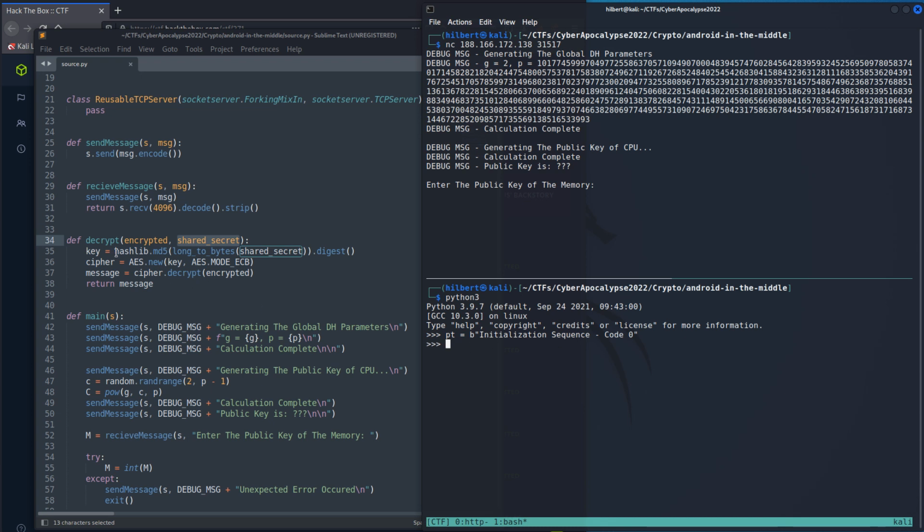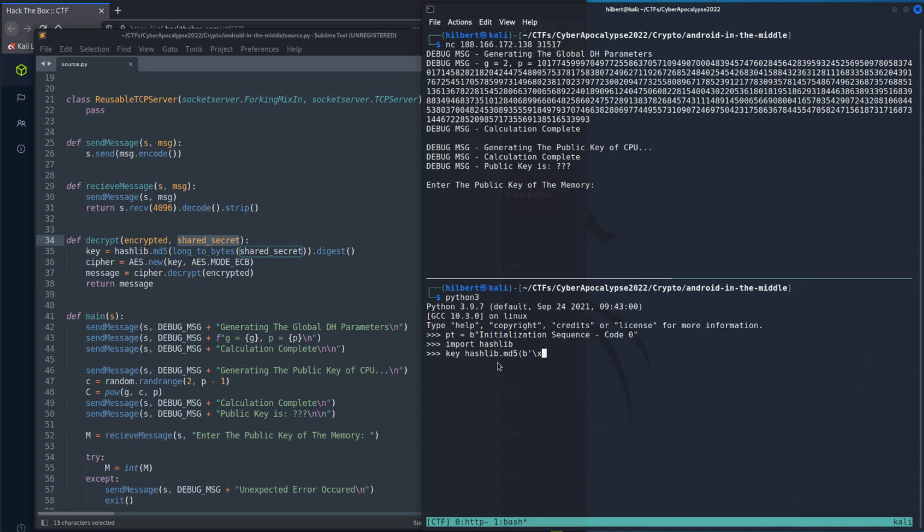So we see the shared secret is being hashed. So we want to actually hash it ourselves. We will say that the key is MD5, and you always have to put in bytes.